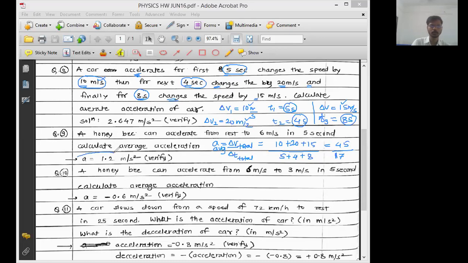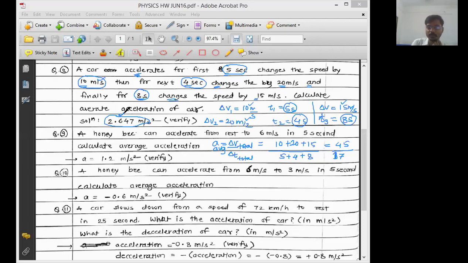Tell me, what is the answer that you get? The answer should be 2.647. Tell me yes or no, clear or not? I just solved this question. Now I want all of you to do this calculation, 45 upon 17, on your own and tell me what answer you get.